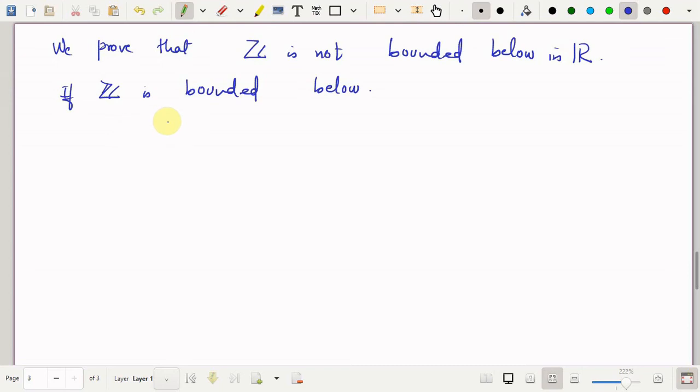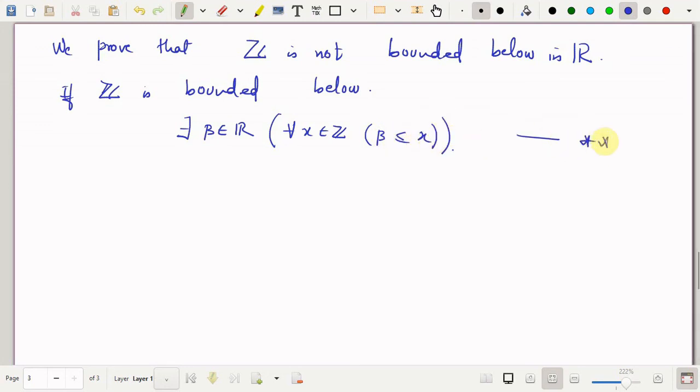If Z is bounded below, then what will happen? There exists, say, beta in R such that for all x in Z, beta is a lower bound. So beta is less than or equal to x. I'll call this double star.